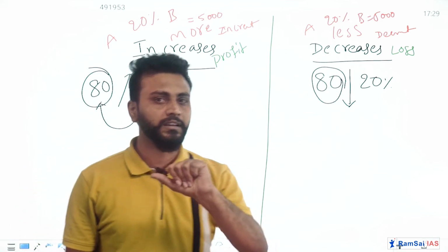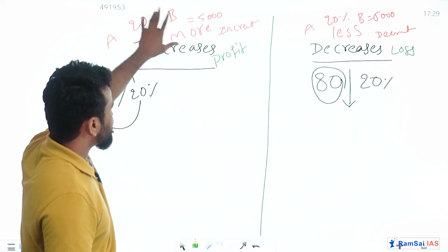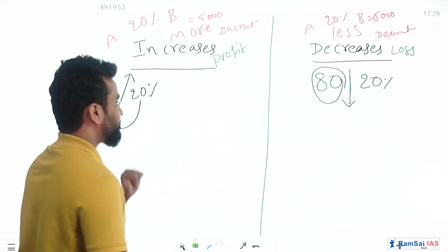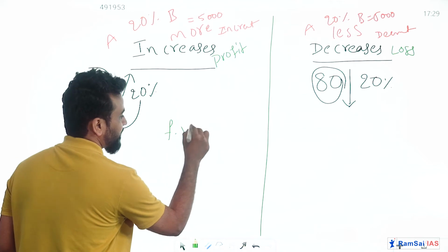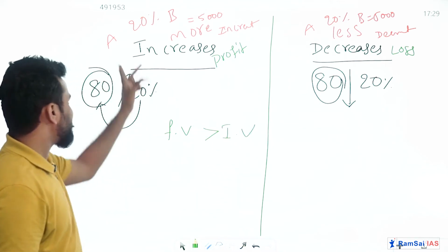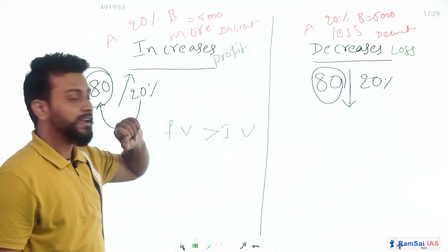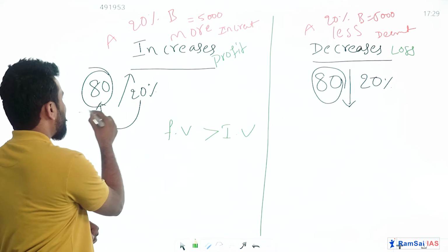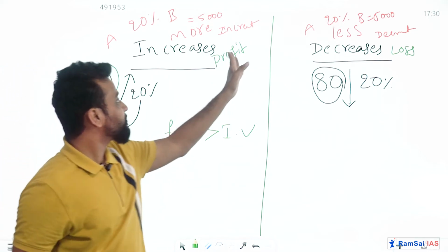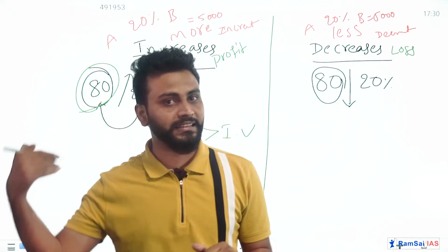But if you observe a similarity between them, in all these cases on the left side, the final value will be greater than the initial value. Yes or no? A's salary must be more than 5,000 rupees and today's petrol price must be more than 80. When we get profit, the selling price must be greater than the cost price.